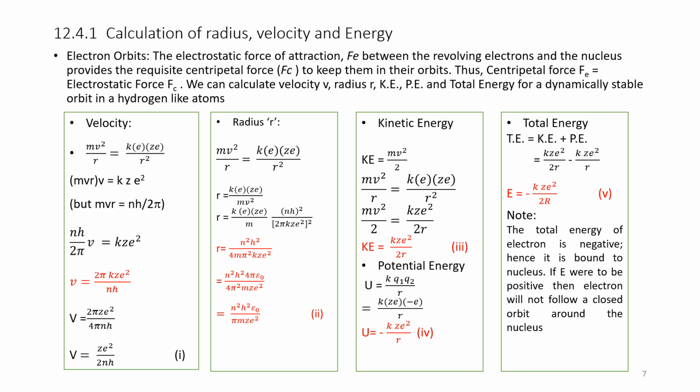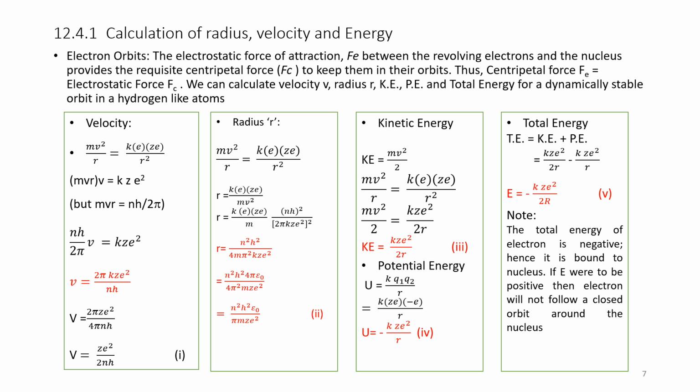So, please see here that the total energy and potential energy are not the same, because kinetic energy is half of the magnitude of potential energy. Hence, the minus here is full r, and this is half r. So, full r minus half r gives the total energy, equal to minus k Z e square by 2r.